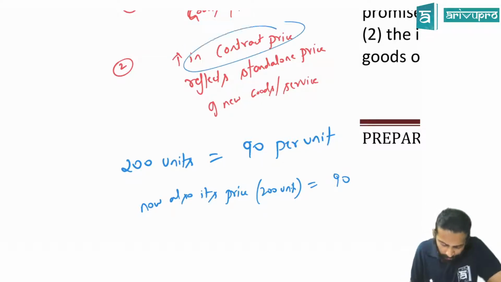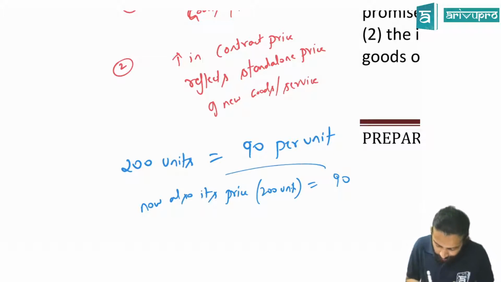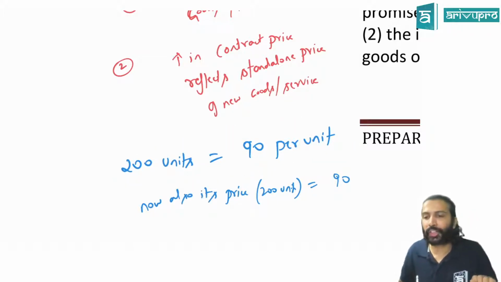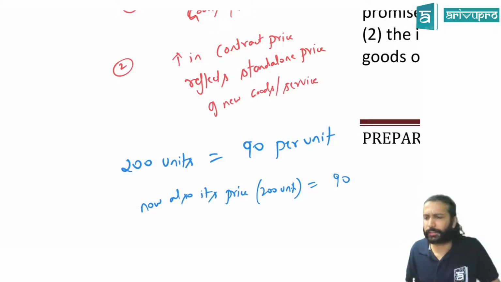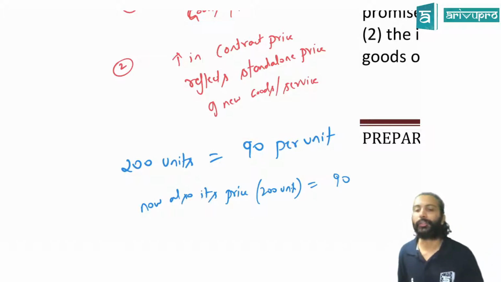Since you have brought in new goods, contract price will increase. That increase in contract price reflects standalone price of new goods and service. Standalone means what? Separate, correct? If you sold this 200 units separately, at what price you would have sold? 90, correct? Now also if you are selling at 90, we say the increase reflects standalone price. Meaning the increase in contract price is same as standalone price. That means just for the namesake you have inserted. This is a new contract. So you have to treat this modification as a new contract.